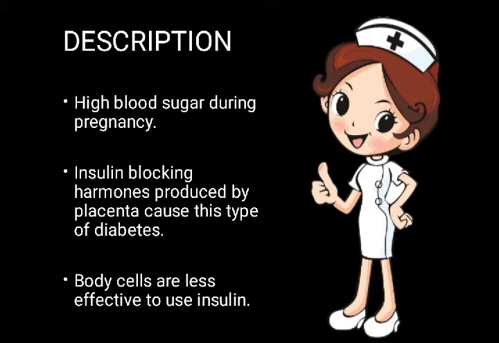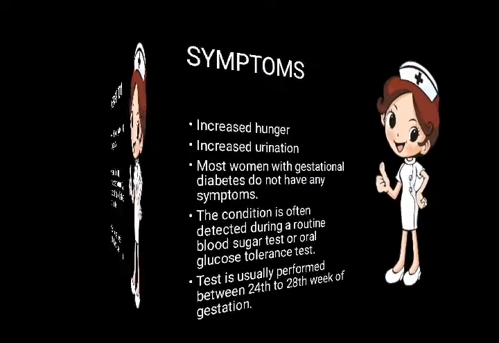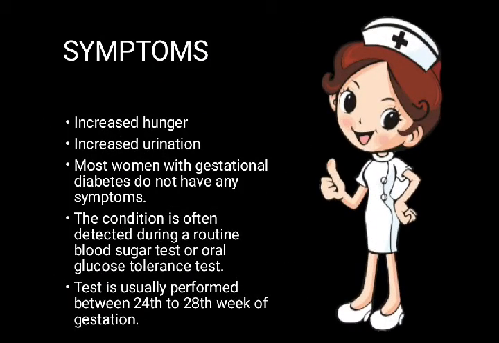Body cells are less effective in using the insulin. Our body cells are much less effective at using insulin, due to which gestational diabetes occurs. Next is symptoms. Increased hunger is a symptom. Increased urination is a symptom.